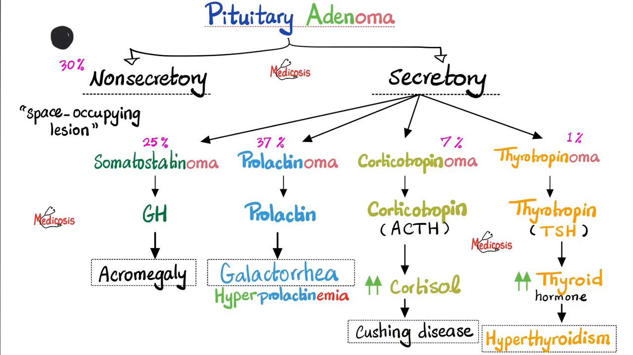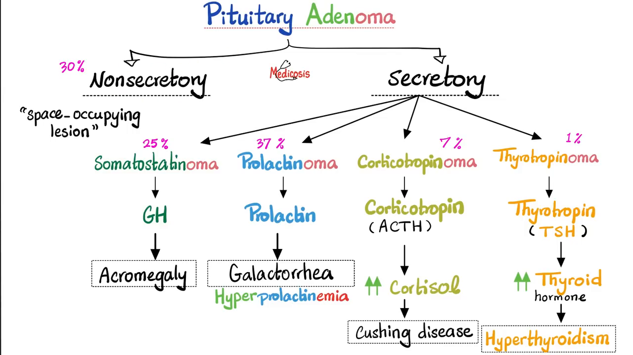If the pituitary adenoma is a thyrotropinoma, it secretes thyrotropin or TSH. Now, the thyroid gland will secrete too much thyroid hormone, leading to hyperthyroidism. What are the symptoms of acromegaly? What are the symptoms of Cushing disease? What are the symptoms of hyperthyroidism? Please practice your knowledge by commenting below.